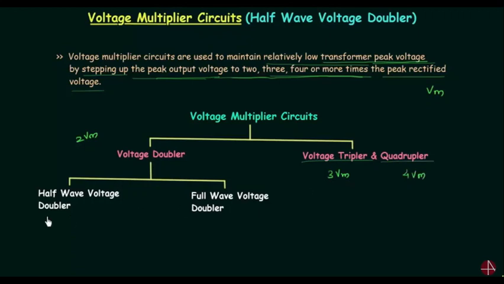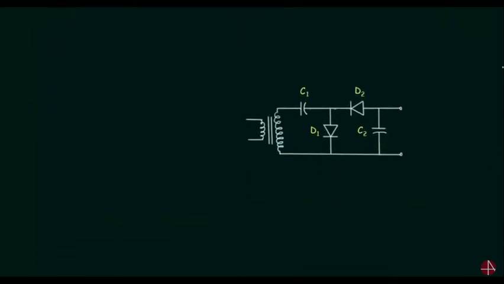There are two different types of voltage doubler circuits. First one is half wave voltage doubler and second one is full wave voltage doubler. In this lecture we will deal with half wave voltage doubler, and in the next lecture we will deal with full wave voltage doubler. So let's move to the half wave voltage doubler circuit.